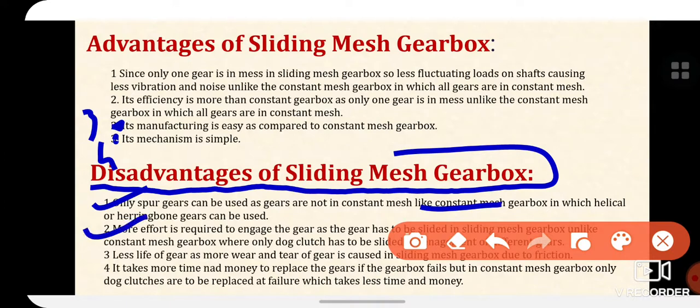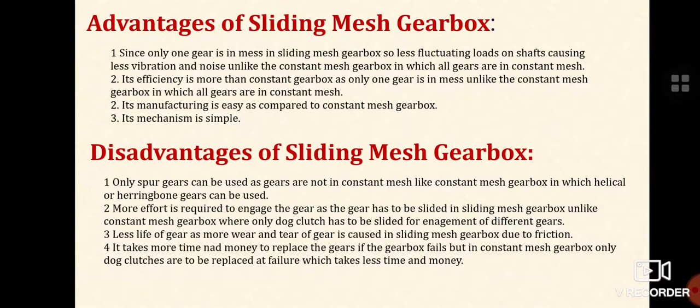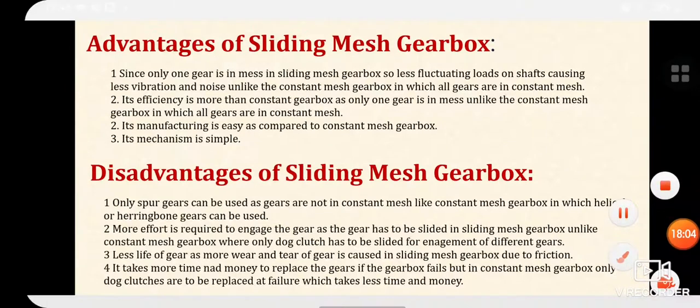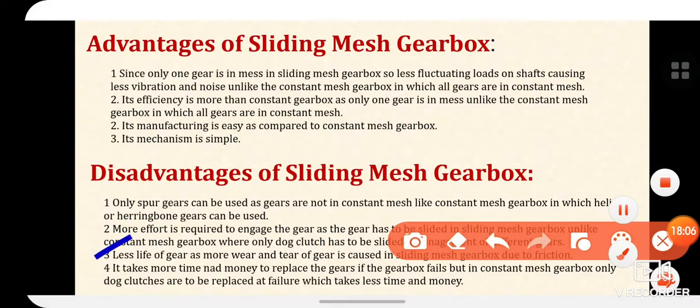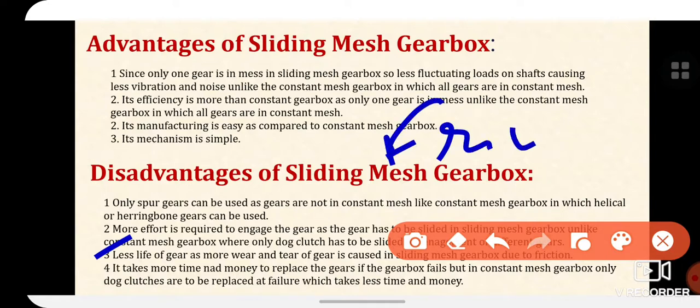Then more effort is required to engage the gear, as the gear has to be slid in a sliding mesh gearbox, unlike the constant mesh gearbox where only the dog clutch has to be slid for engagement of different gears. Then there is less life of the gear, as more wear and tear of the gear is caused in a sliding mesh gearbox due to friction.